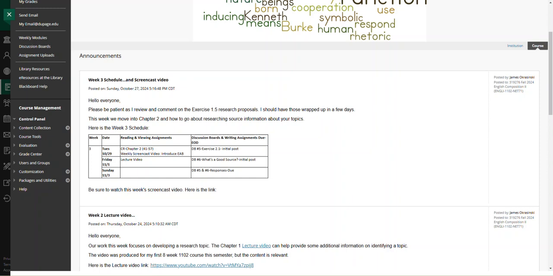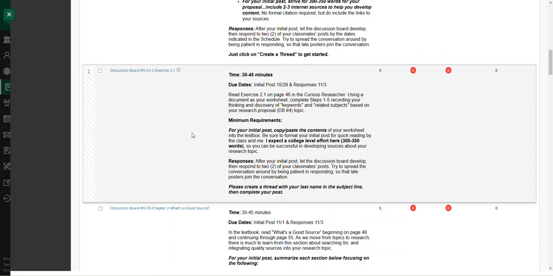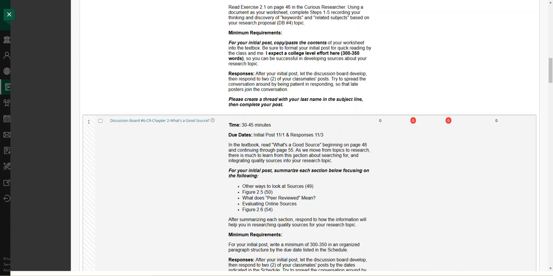Want to take you through the unit here, and this week start with discussion boards. I'm going to have to scroll a little bit here, but we have 2 of them. One is exercise 2.1 in the textbook, where you'll be working on some keywords and related subjects for your topics. The content in the textbook is informative about that process and the discussion board post.